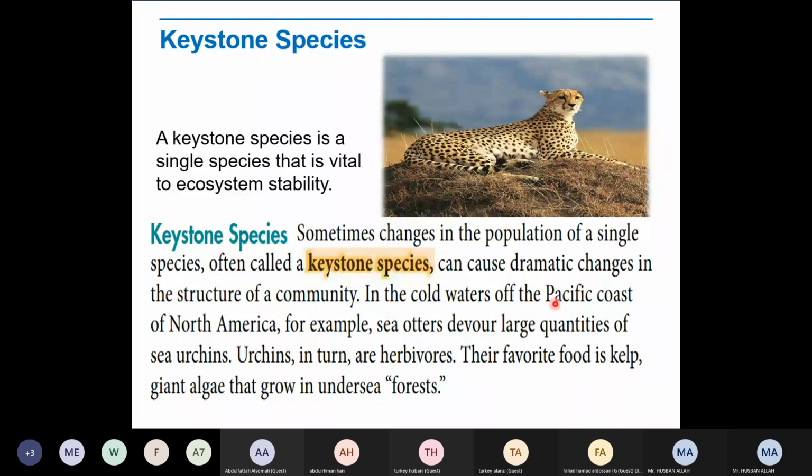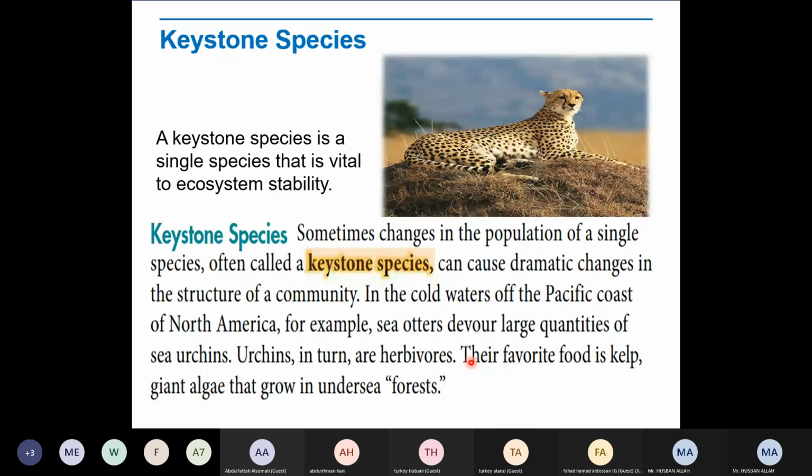In the cool water of the Pacific coast of North America, for example, sea otters devour large quantities of sea urchins. Urchins in turn are herbivores, right? If you look at the example of the urchins, so they are going to eat what? Their favorite food is kelp, giant algae that grow in undersea forests. So their favorite food is kelp, which is a giant algae, right? The algae are very many in number, but the herbivores which are going to eat it are few in number.